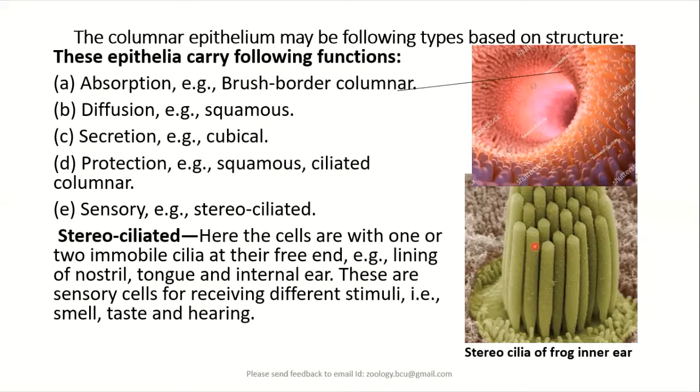They are found in the nostrils, in the taste buds of the tongue, and in the inner ear or internal ear of animals. These sensory cilia receive the stimuli from materials, maybe odor or food materials, or from sound waves, and because they are innervated by a small nerve, the message is passed on to the brain. That is how they function as sensory cilia or ciliated epithelium.